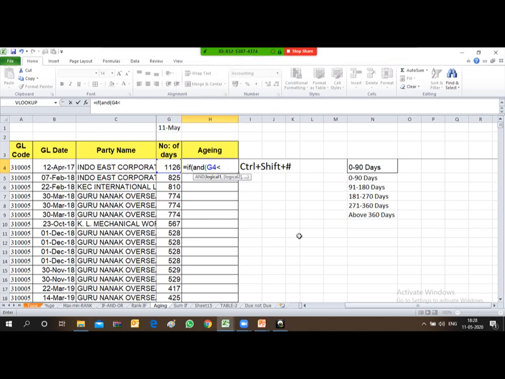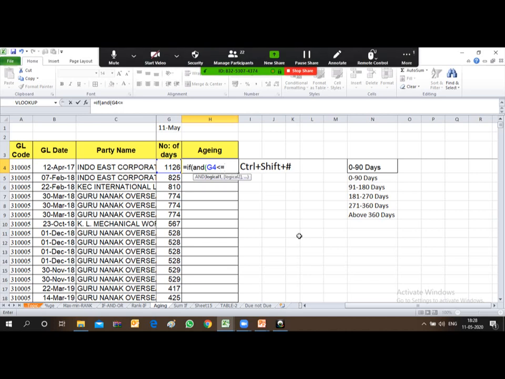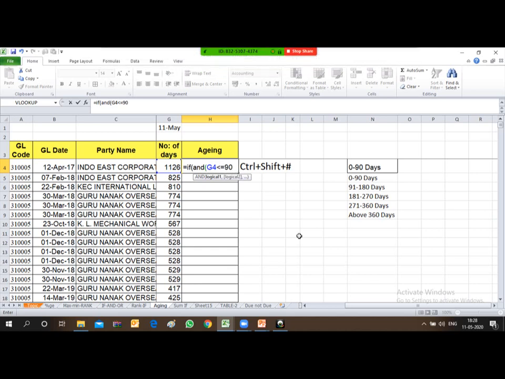If this cell, meaning number of days, is less than or equal to 90, comma, then the condition to type, if the condition is met, is 0 to 90 days, in inverted commas, and close the inverted comma.